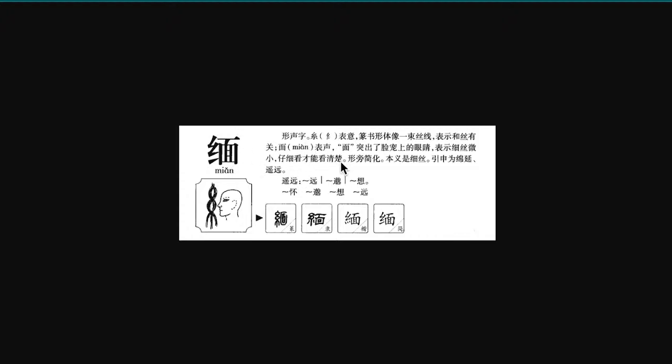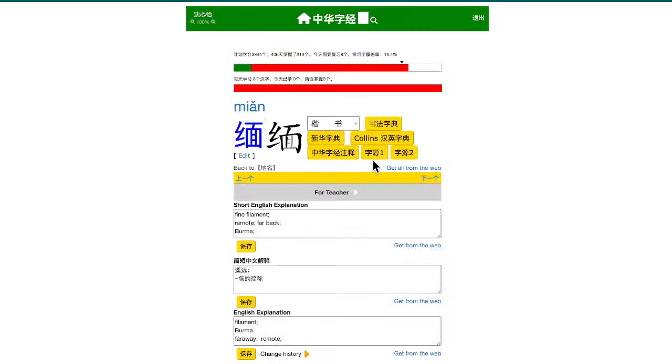Now in this 面, in the middle, there's a 目 inside. This is to emphasize the eye, probably because this fabric is so fine, so small and thin, that you have to use your eyes and look closely to see it. Probably that's the meaning. So this is 缅.